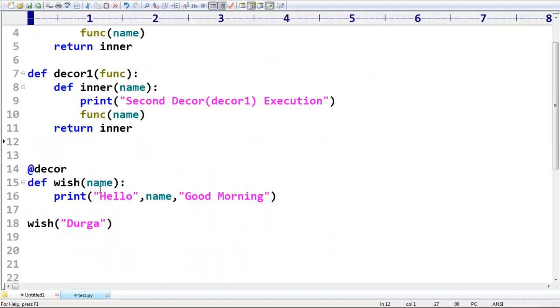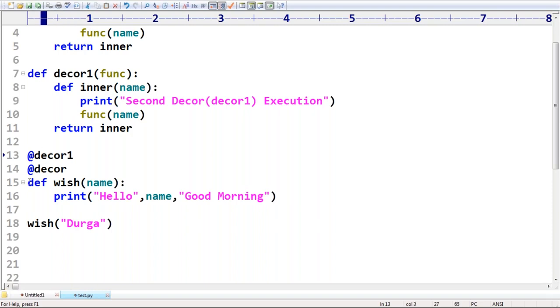Now my question is, not only the first decorator. I want the second decorator also. Okay, so then how can you do that? Sir, @decor1. Like this I'm taking it.